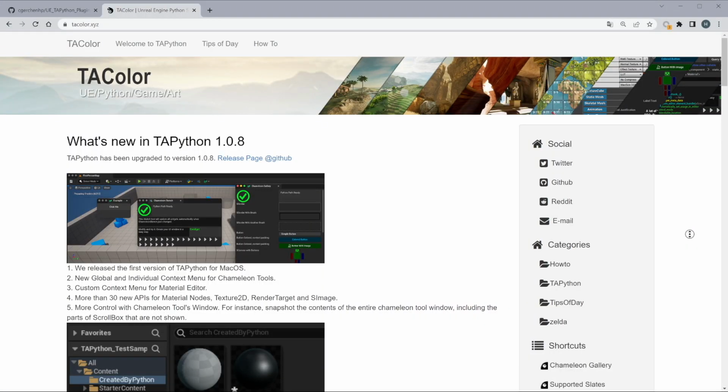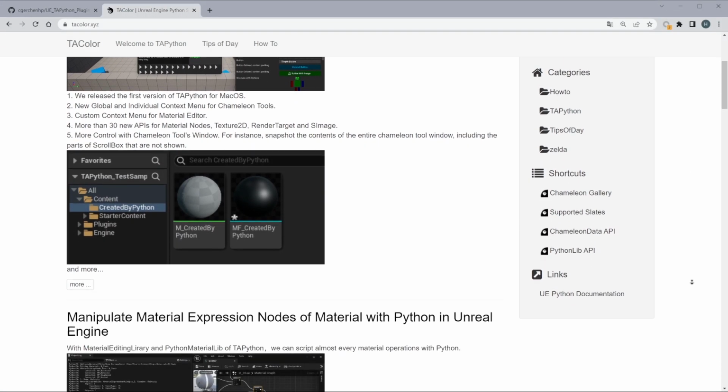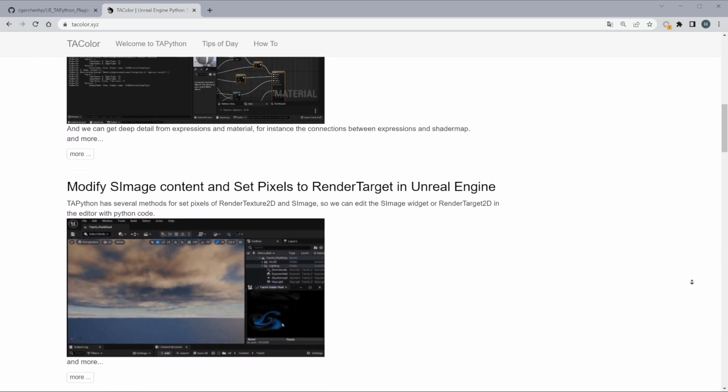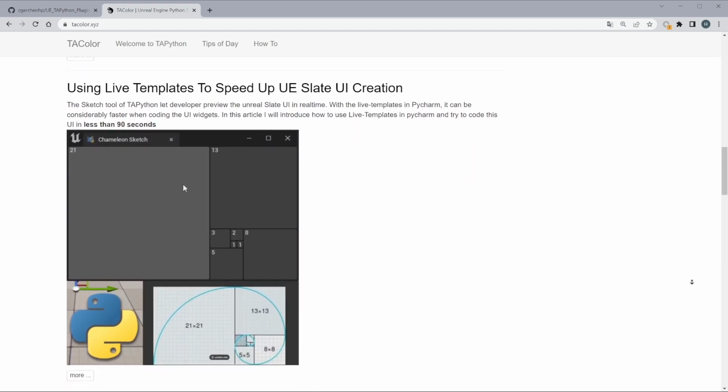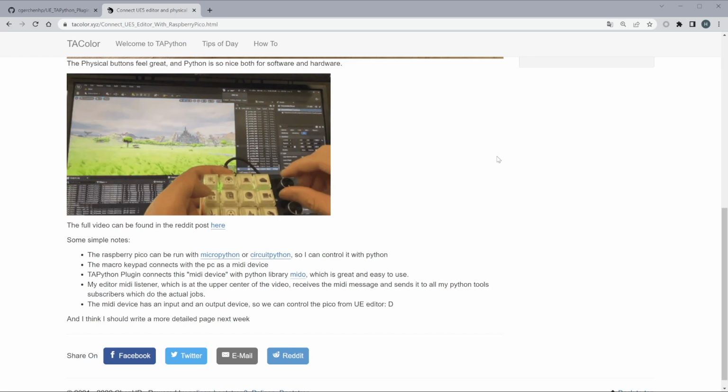This website, tacolor.xyz, updates the latest TA Python news and tutorial posts, as well as something interesting.